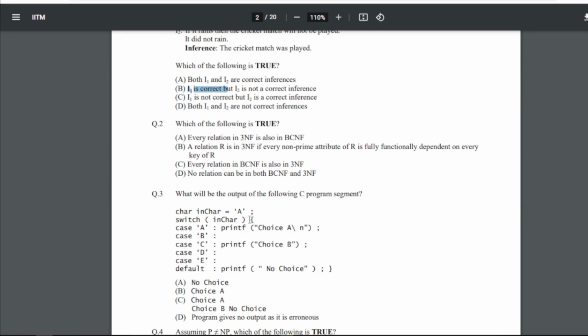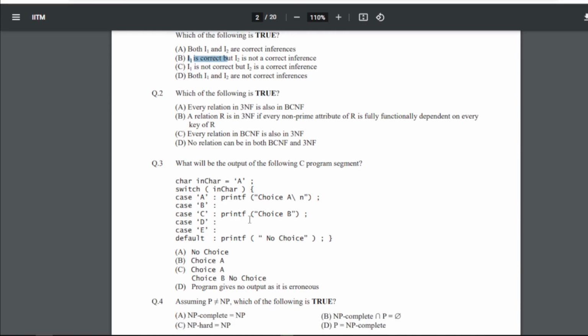Now the third question is: what will be the output of the following C program? Here we have been given the C program and there are 4 options, out of which you will have to frame the correct one. For this program, since till now we have done a lot of programming questions and I have been telling you the answers,